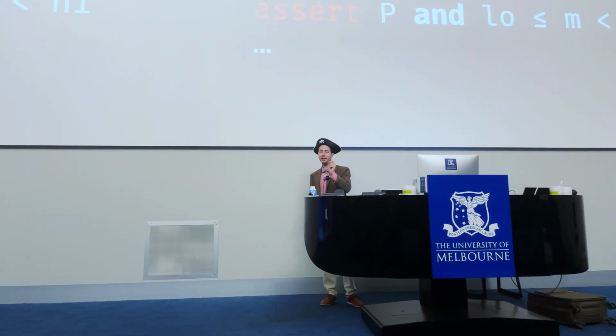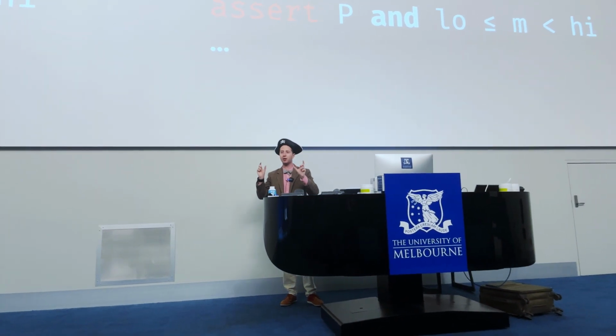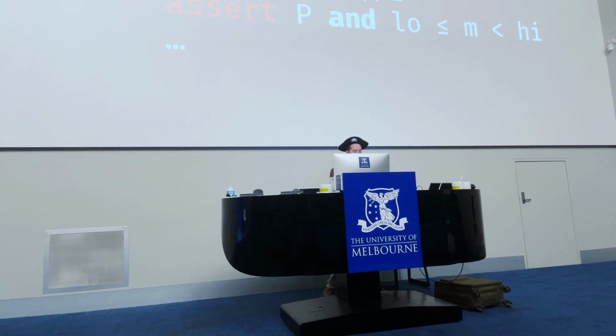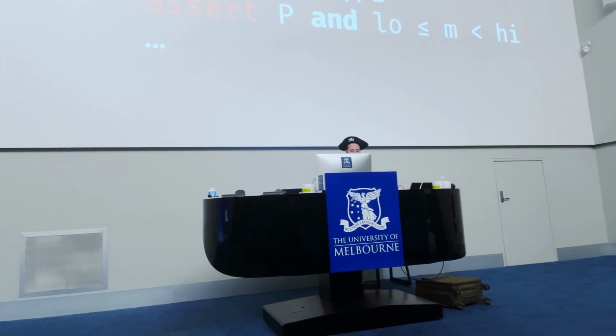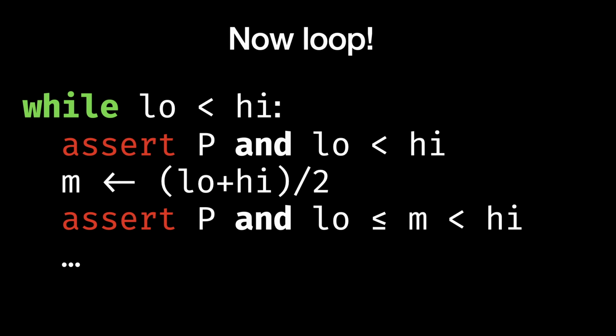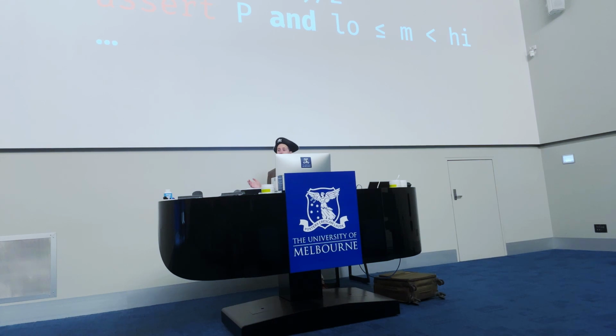It might not be precisely the middle, but as long as the two halves are as close as possible to being the same size, we get our log n behavior. Now assert again that P is true, which we know it's true, and that low is less than M, which is less than high. Again, guaranteed to be true by our construction of M.